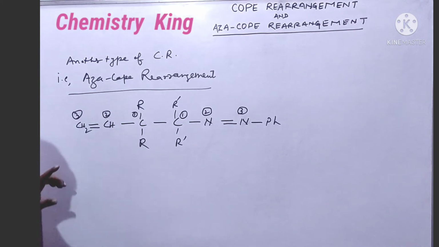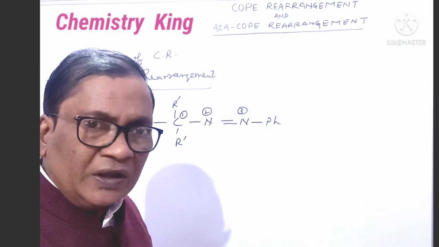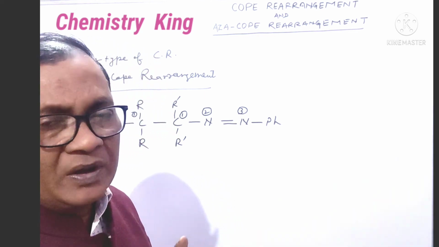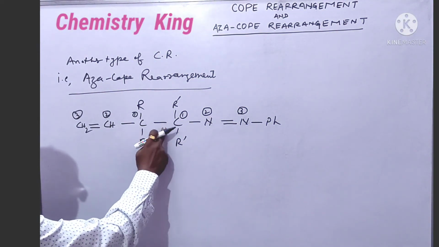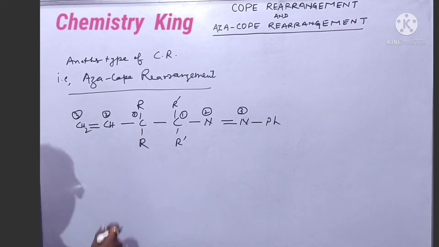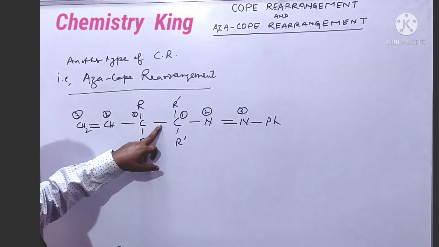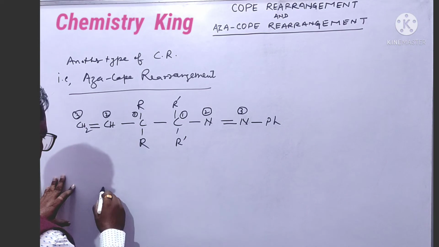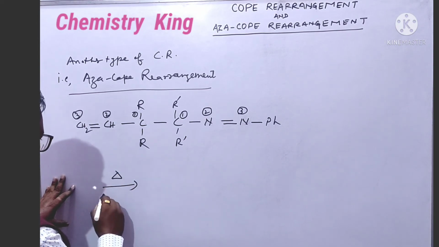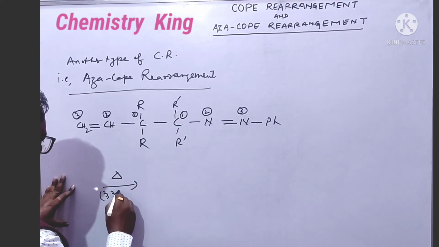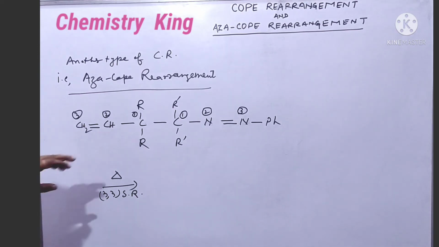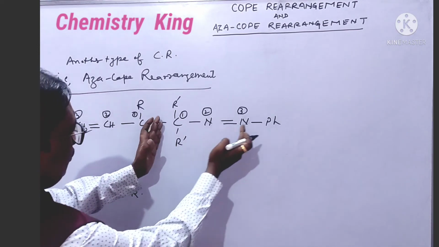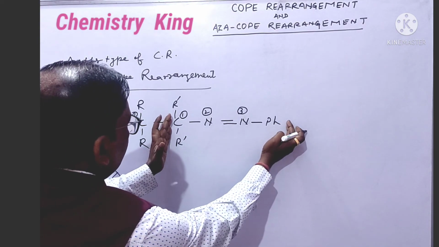That's why the Cope rearrangement is also called 3,3 sigmatropic rearrangement. Okay. So this bond will break. This bond will be no more here. The product will be, this bond will be no more. So first of all, write this part.